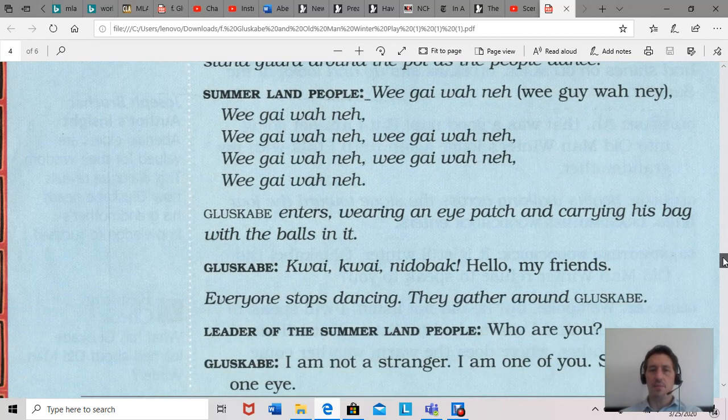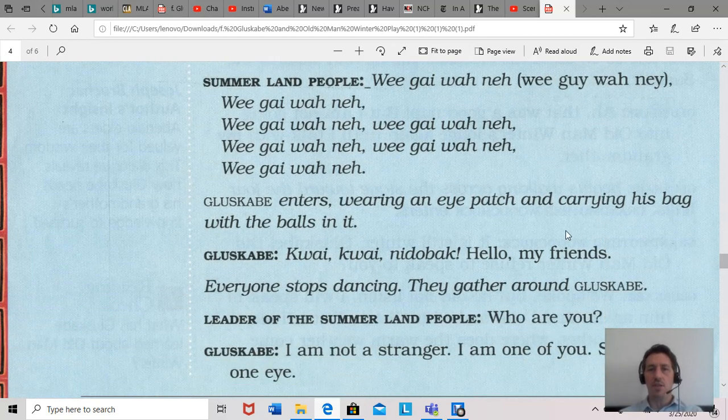So the Summerland people, now remember, the Abenaki tribe don't speak English. They have their own language. So here they're singing, or doing a chant, where it's wigawane, wigawane, wigawane, and just goes on and on and on and on. So that's when Gluskabe enters.